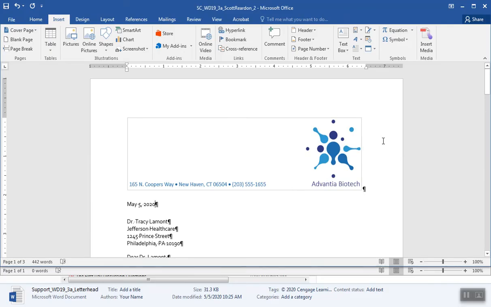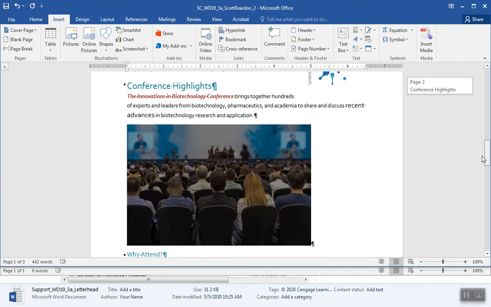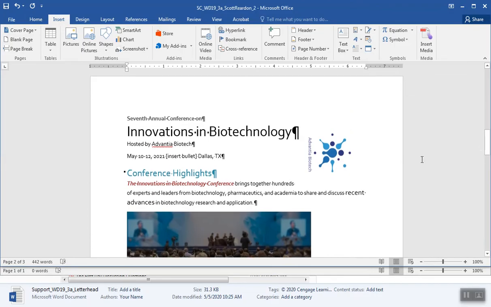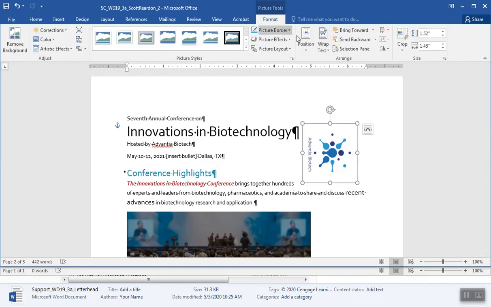Format the picture of the Advantia Biotech logo. That's on page 2, right here. So we're going to do some picture corrections here. Now I notice I click on the picture and it takes me to the Picture Tools Format tab. Rotate the picture to the left 90 degrees so that the logo text is horizontal. Because right now it looks really weird and it's on its side.